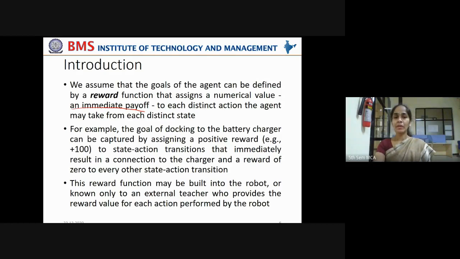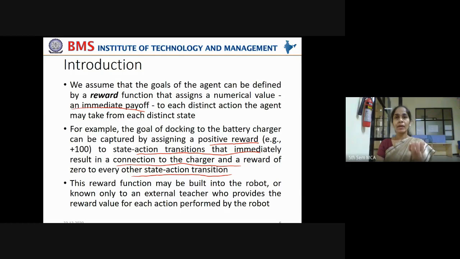Now, for example, the goal of docking to the battery charger, connecting to the battery charger, can be captured by assigning a positive reward, that is plus 100, to state action transitions that immediately result in a connection to the charger, and a reward of 0 to every other state action transition. What do we mean by this? Say the robot sensed that it is having low battery.